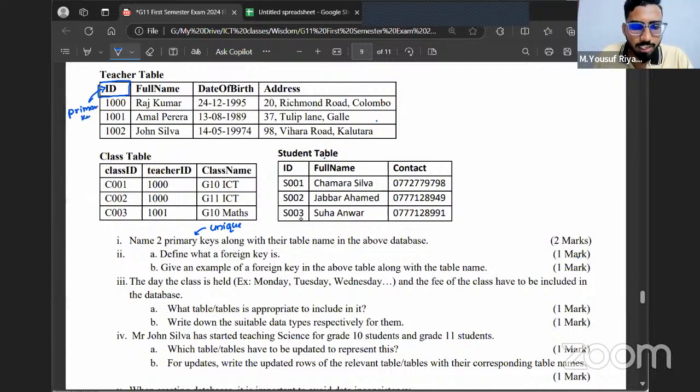Similarly, in the class table, to identify every class, there's something called class ID. So class ID is going to be a primary key. Every class is going to have a unique ID. In the students table, again, you can see there's something called ID, and every student has a unique ID. So in the students table, ID is a primary key. Whenever you get this primary key question, if you just tell ID or just class ID, you will not get marks. You always mention the field name along with the table name.